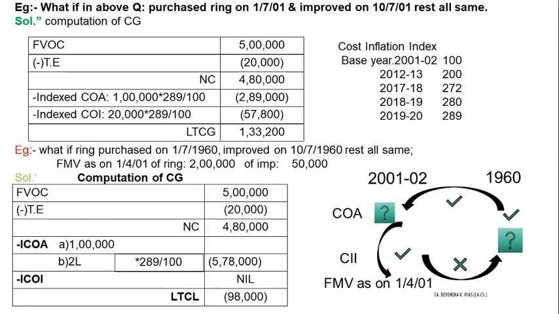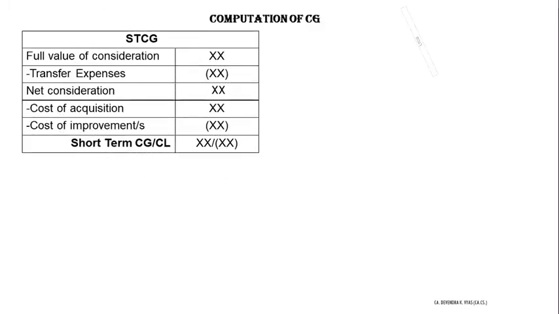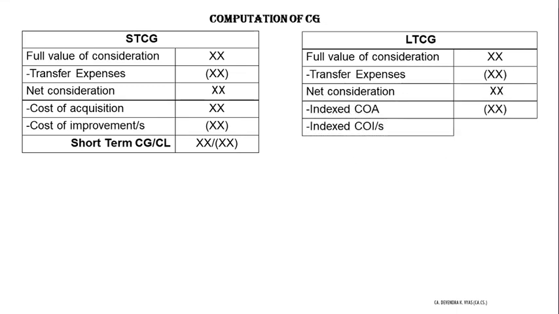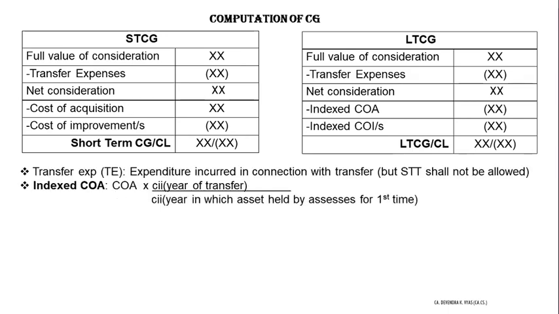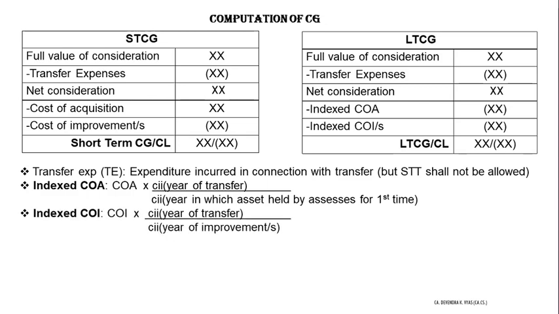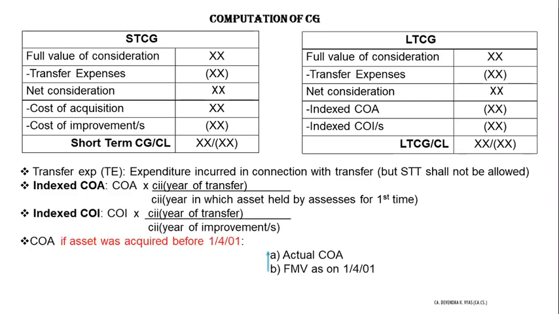Okay, I'm giving all the formats like how to solve, but still I don't think these are needed. That's why we have solved the examples before the formats. I'm giving you all the formats also, like index cost of acquisition, how to calculate index cost of improvement, how to calculate cost if the asset has been acquired before 1/4/2001, and we have to ignore cost of improvement if improved before 1/4/2001. Okay, one more example we are going to solve.